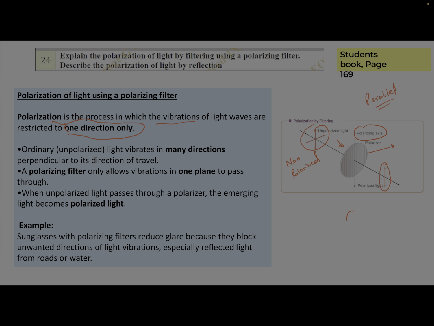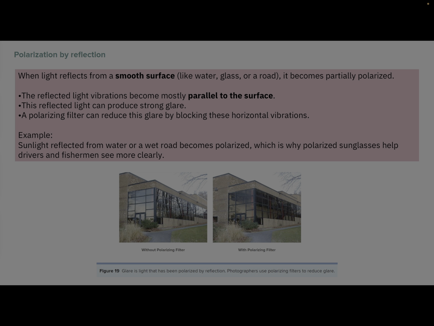So perpendicular means like this. If it is a polarizer, this will be the axis, correct? And you can see here they have given unpolarized light like this. If it is y, if it is x, it will allow only the x direction, correct? But it will block y. And here what is happening? Here it allows the y direction, but it blocks x. Is it clear?